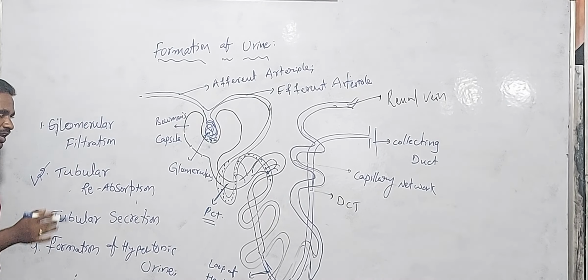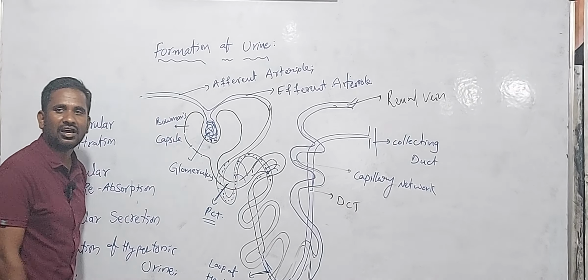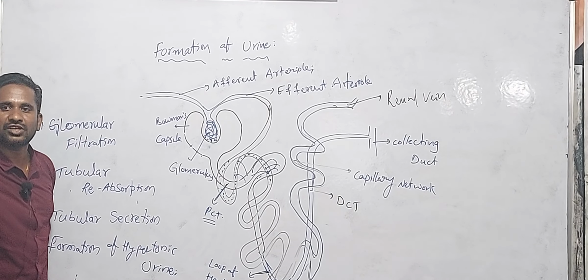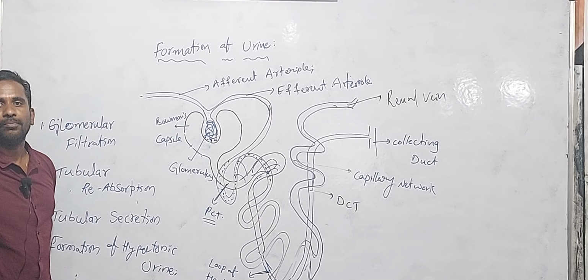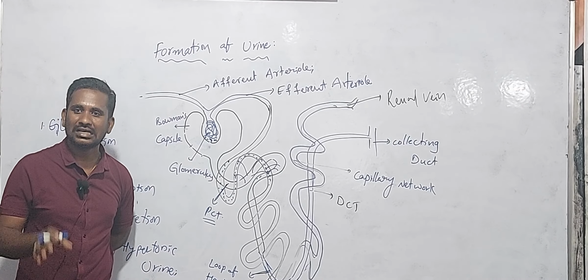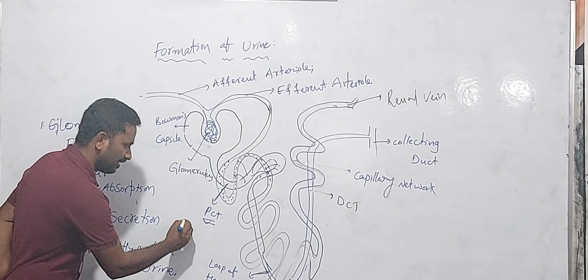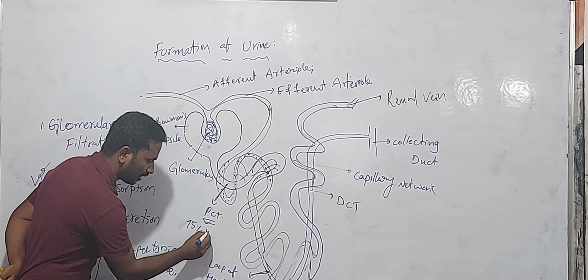Okay, so next one, also 75% of the water is reabsorbed into blood from the primary urine in the region or portion of the PCT. Very important, 75% of water.